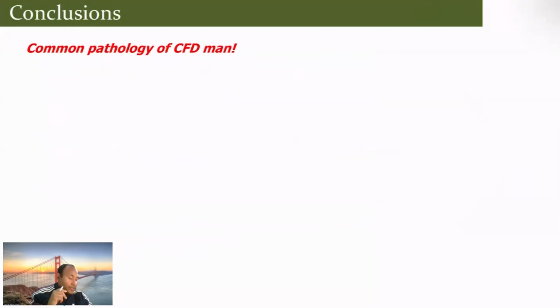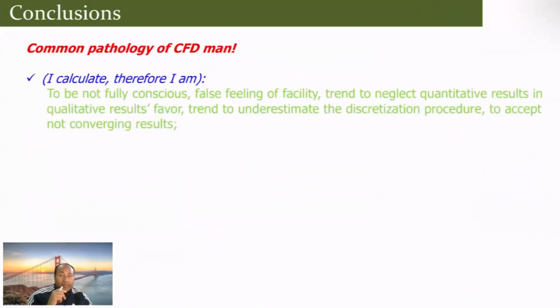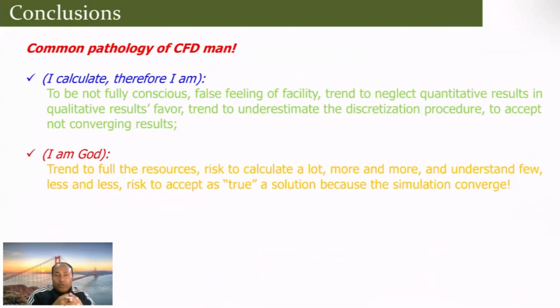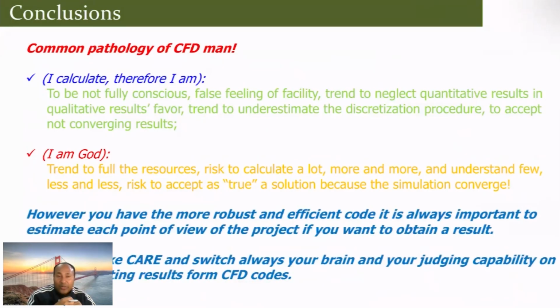So there are certain funny things. You calculate, therefore you are. So you are fully conscious. You think you are a god, because you tend to use the full resources, and risk calculating more and more, unsteady, understanding less, but that is not how things work.